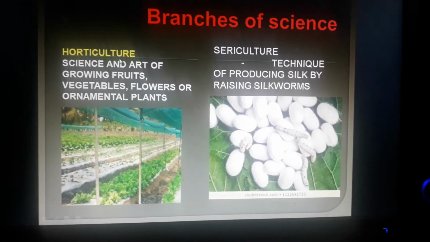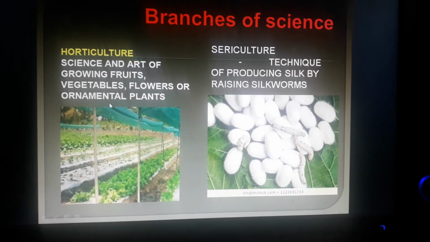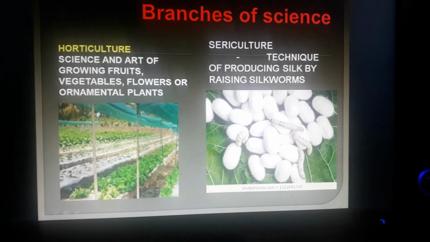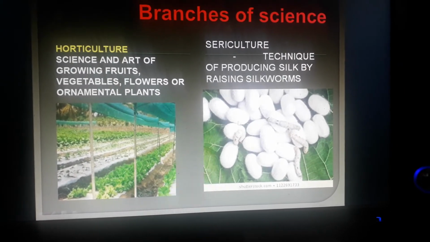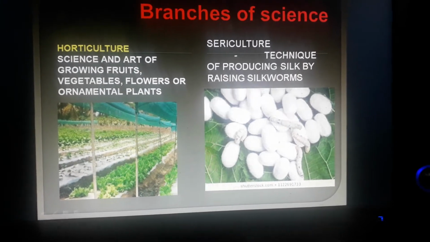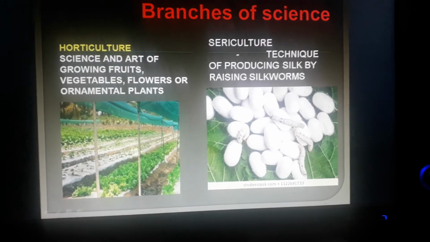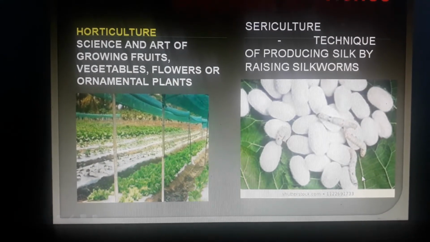Then we have horticulture. It is the science and art of growing fruits, vegetables, flowers or ornamental plants. Okay, so this is horticulture. Then sericulture is the technique of producing silk by raising silkworms. So silkworms, you can see some silkworms here.